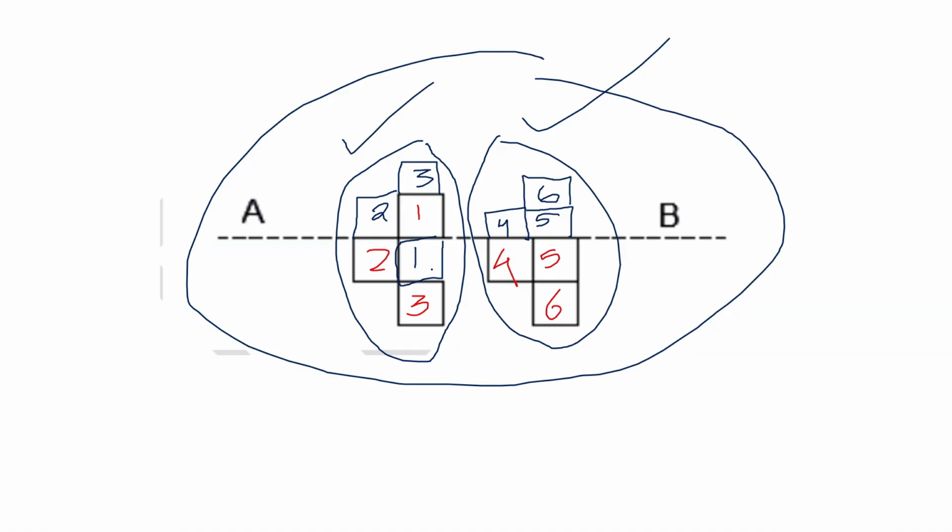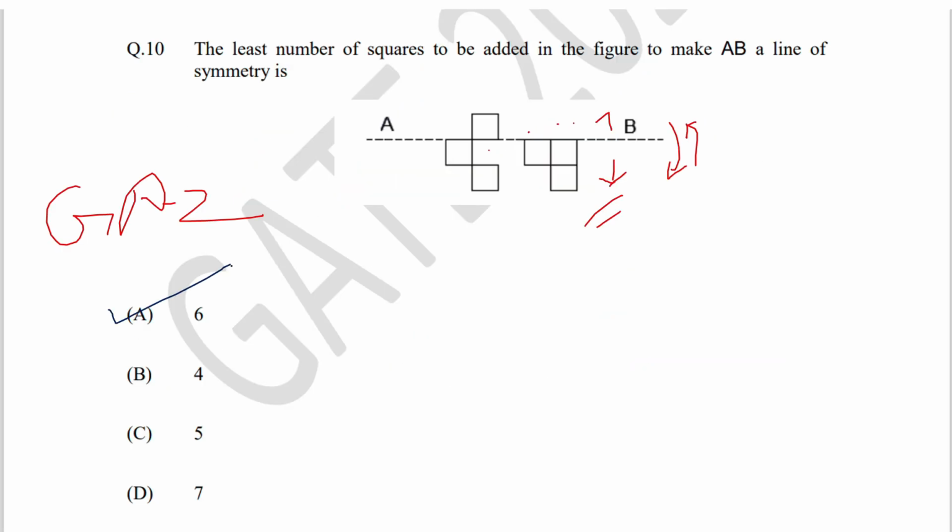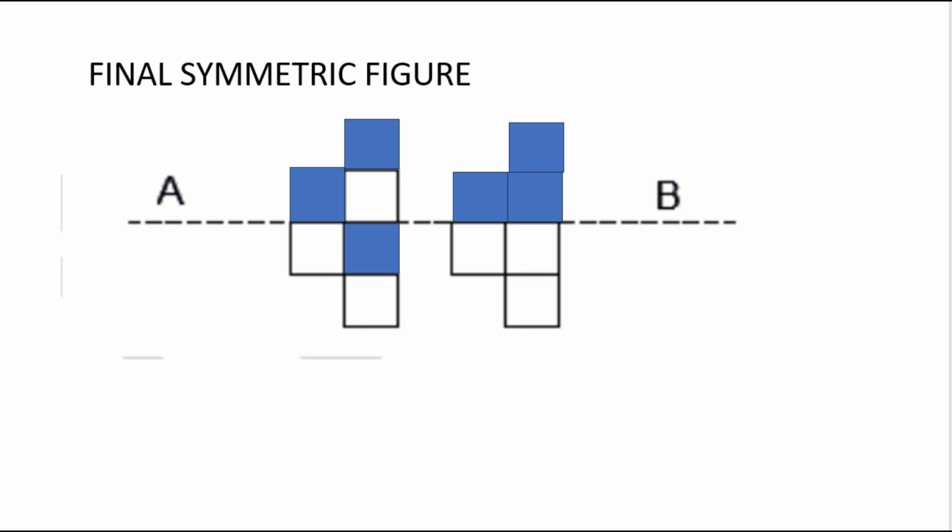So the number of squares that are added to make this figure symmetric is 1, 2, 3, 4, 5, 6. Totally 6 squares have been added. Hence option A is the answer. So this is the final figure after adding squares to make it symmetric. The squares to be added are the squares in blue color.